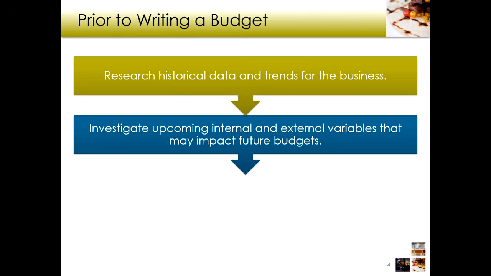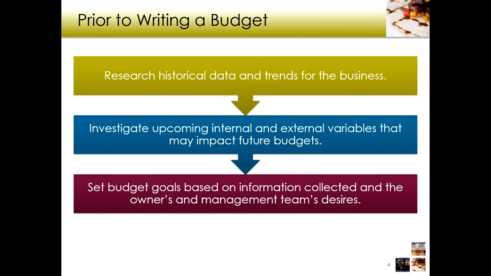External variables are things that are out of our control. So, for example, the city plans on changing how parking is going to work. Right now we have free parking all around our restaurant. They're going to start charging for parking. So how is that going to affect our business? Maybe the main road coming towards our restaurant, they're going to redo the sidewalks or something like that. So now it's going to be really hard for customers to get to our restaurant. Those are external variables that we can't control, right? Internal, we can control. External, they're out of our hands, right?